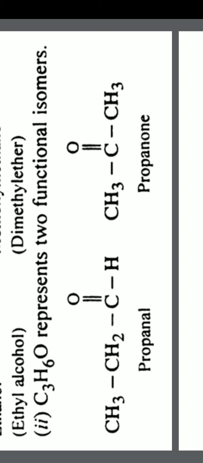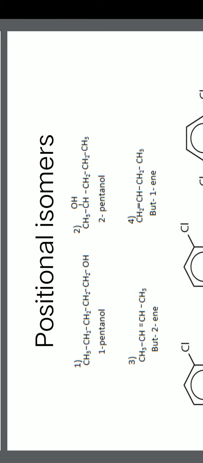The functional groups are different. The first one, propanal, is an aldehyde, and the second one is a ketone. So the functionality has changed. Therefore, two different functional groups are represented with the same molecular formula, and these two molecules are called functional isomers. Now one more